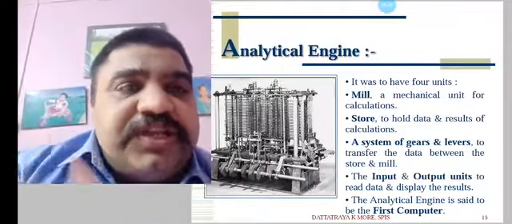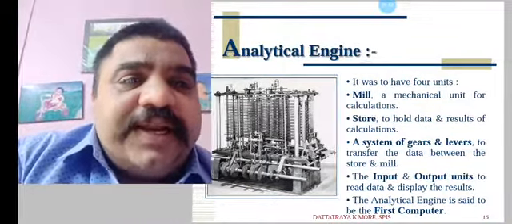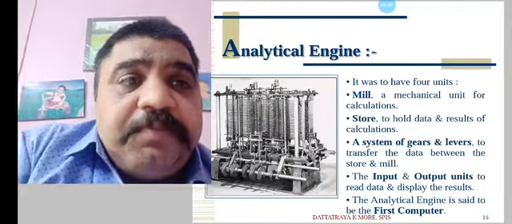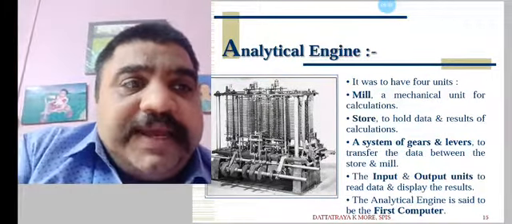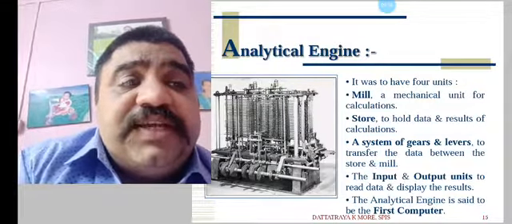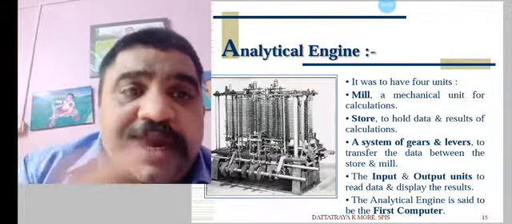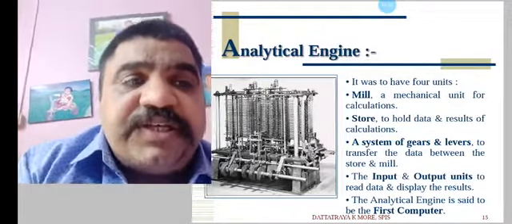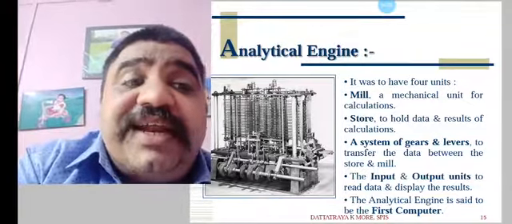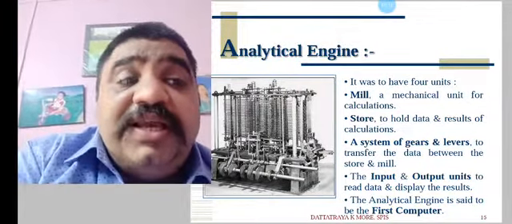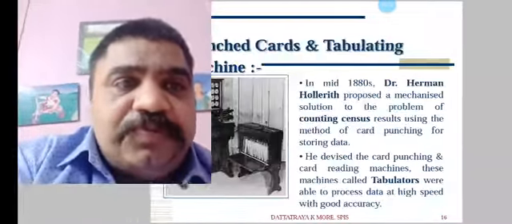See, the description of that analytical engine is given. There were 4 main units. Mill, a mechanical unit of calculations. Then store, which can hold the data and results of calculations. A system of gears and levers to transfer the data between store and mill, and the input and output units to read data and display the results. The analytical engine is said to be the first computer of the world.